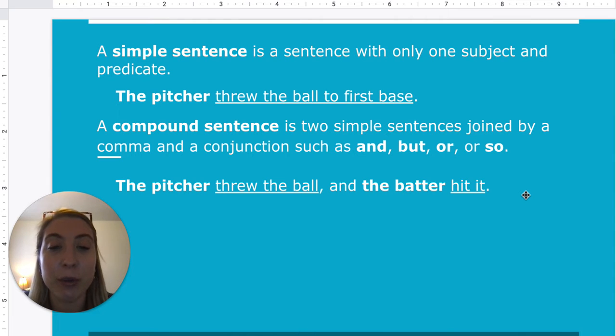So, the pitcher threw the ball, comma, and the batter hit it. A giveaway here is the comma and the conjunction. And then I can double check by saying, can I make two sentences out of this? I could say the pitcher threw the ball, period. The batter hit it. So that is two sentences. So let's continue with more examples.